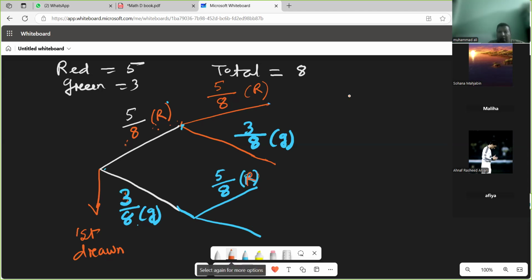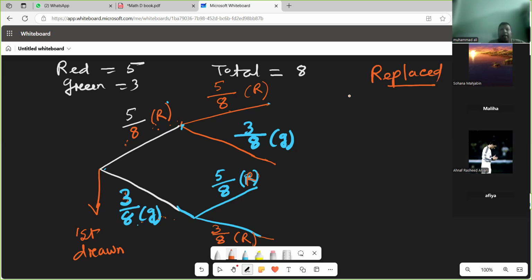And if I want green, total is also 8, green also 3. Why 3? Because it's replaced. After taking the ball, I give it back into the bag. So here the most important part is replaced. Everything will be the same. If it is not replaced, definitely it will be less. I will explain that later. Understand? Got it, sir.